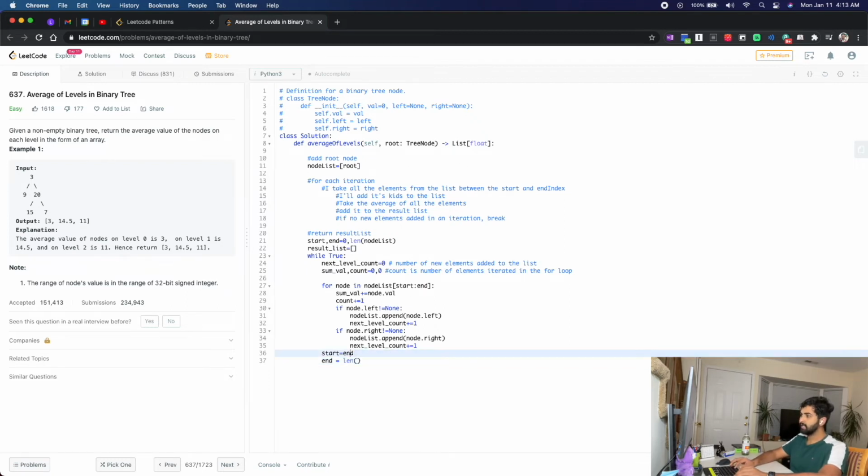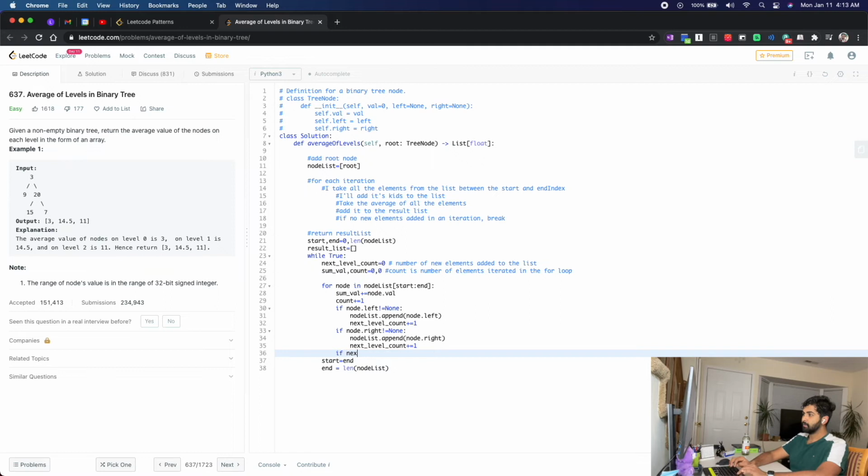Start comma end is equal to... No, let's stick to this. Length of node list, right? Because if I added 4 elements here, then length of node list would be the end index of that. So how do I decide whether I can break it or not? I can do this before itself, right?